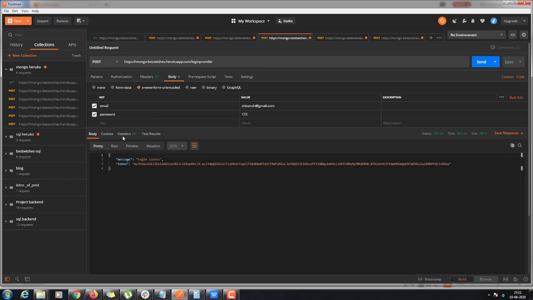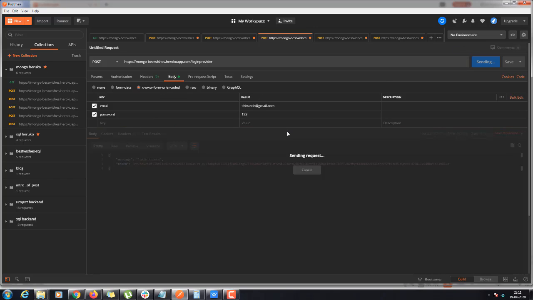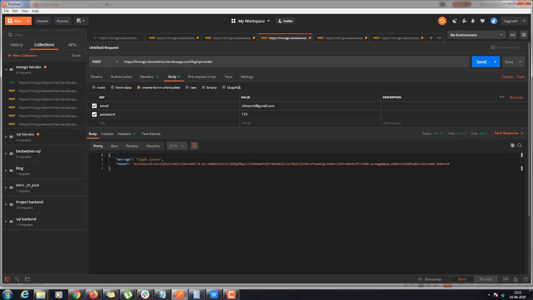So this is the login thing, and when I send this, I get a particular token. I need this token because to add a venue on the website, when you have that front page, you log in as the provider, then you get a page with an add venue button, something like a panel where you click on add venues and you get the details.